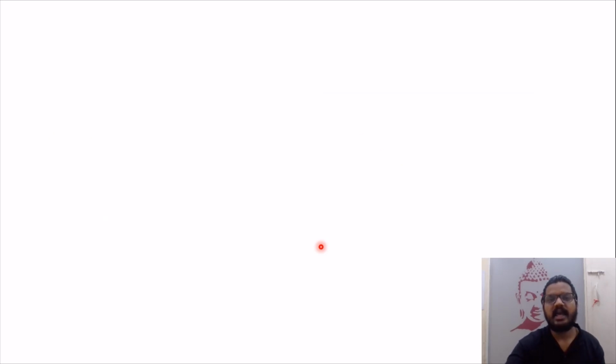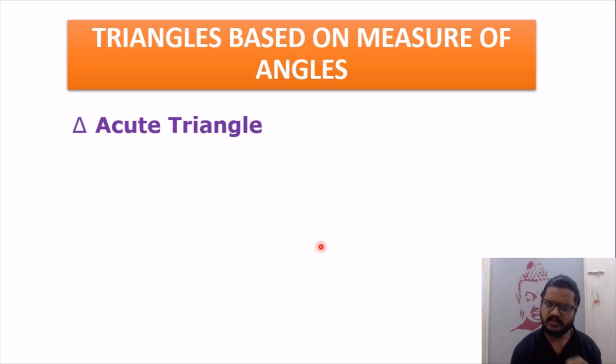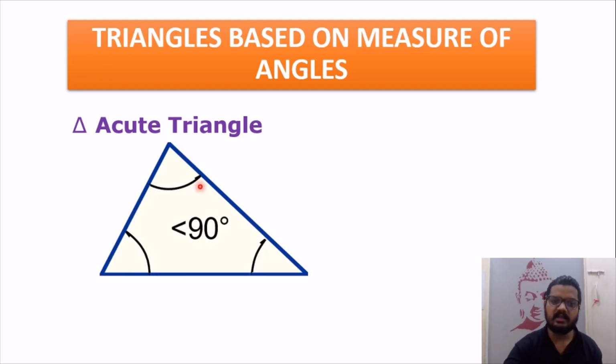Let's move further and understand how we divide triangles based on the measure of their angles. Let's start with the very first one, acute triangle. Now remember, in my last video I have already covered what an acute angle is. Can you recall? Yes students, acute angles are the angles which lie below 90 degrees. So that means its measure is always below 90 degrees. So if I make a triangle whose angles are all below 90 degrees, it is called an acute angle triangle or acute triangle. So do remember, it's quite easy. It's in their name only. You just have to pay attention to the name.